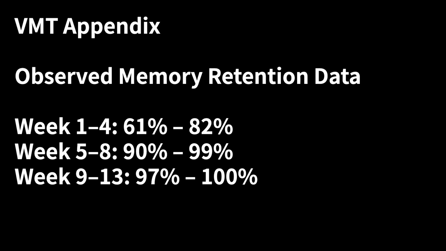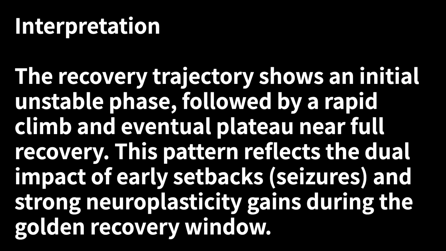VMT Appendix: Observed memory retention data, week 1 to 4, 61% to 82%, week 5 to 8, 90% to 99%, week 9 to 13, 97% to 100%. Interpretation: the recovery trajectory shows an initial unstable phase, followed by a rapid climb and eventual plateau near full recovery. This pattern reflects the dual impact of early setbacks, seizures, and strong neuroplasticity gains during the golden recovery window.